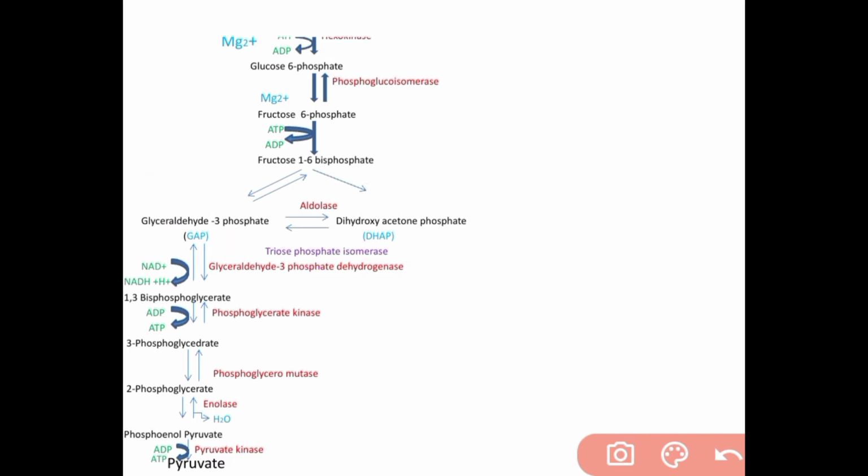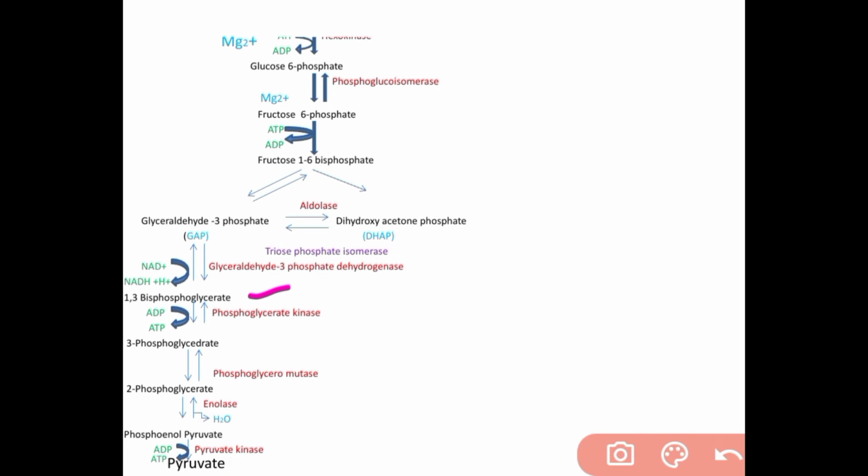Step 6, 2 molecules of glyceraldehyde 3-phosphate catalyze the conversion of GAP, that is glyceraldehyde 3-phosphate, into 1,3-bisphosphoglycerate. Here NAD plus is reduced to NADH plus H plus.